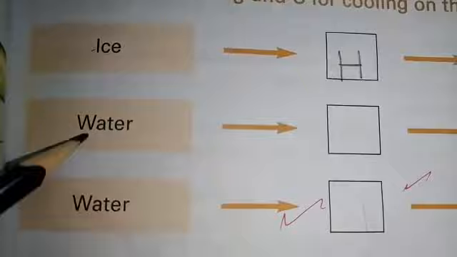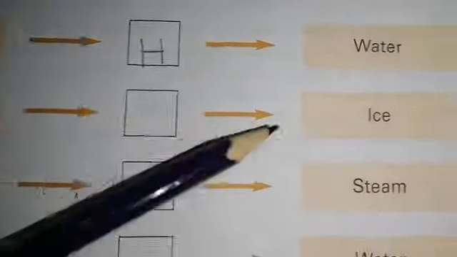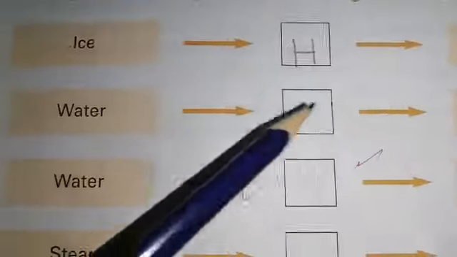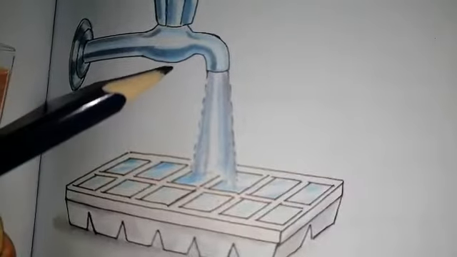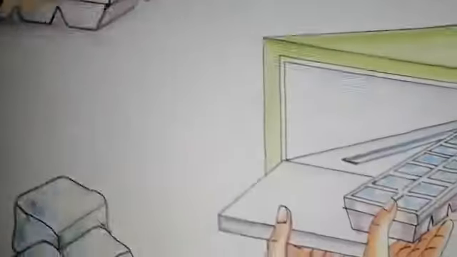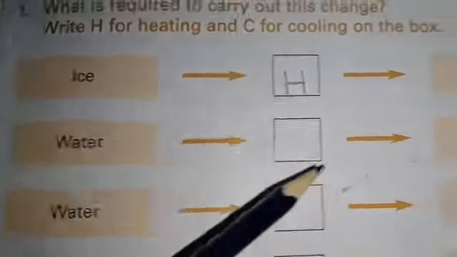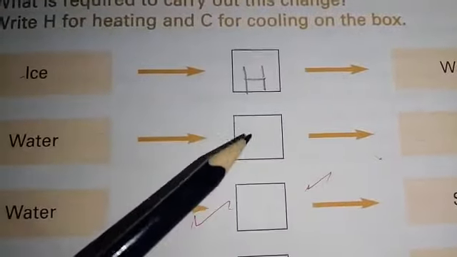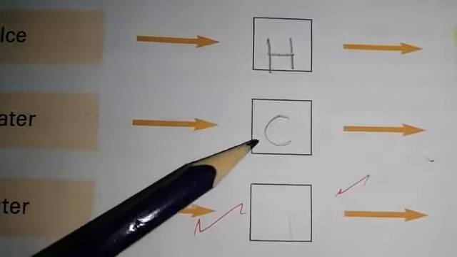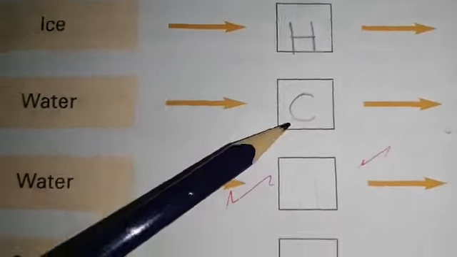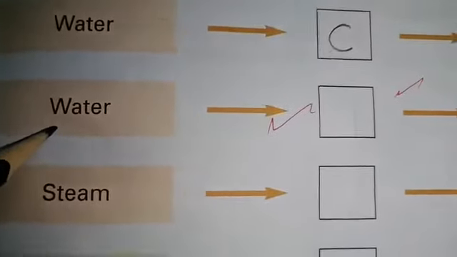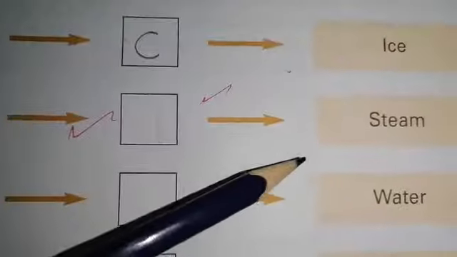Number 2, water, a blank box, converts into ice. Now what should we do to convert the water into ice? As we have discussed earlier, whenever water cools down, it becomes ice. So here we can write it as water converts into ice on cooling. So here we can write C. C stands for cooling.